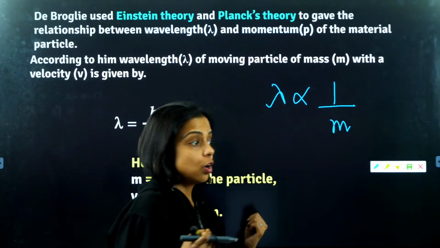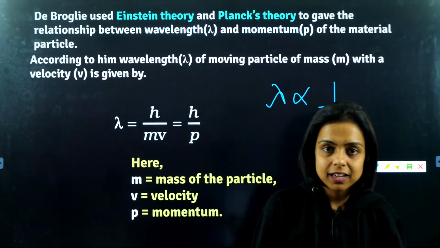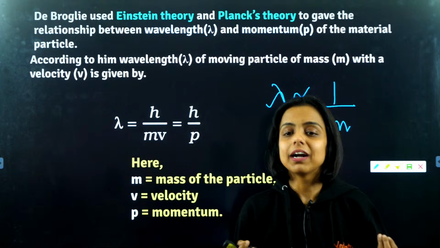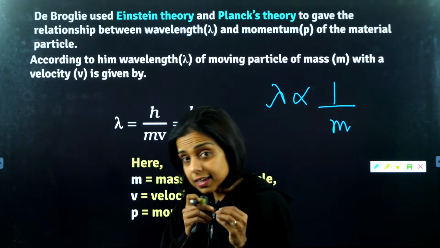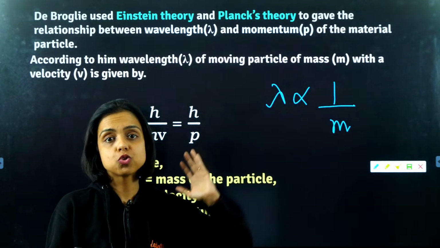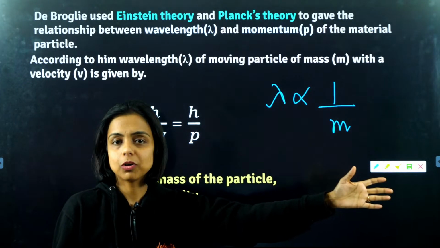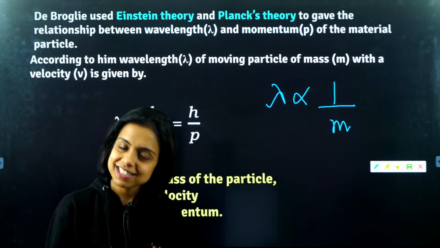So there is a duality. A particle behaves like a wave, and a wave behaves like a particle. This concept of de Broglie, as I told you, changed the future course of all atomic models, because till now nobody thought of the electron as a wave.